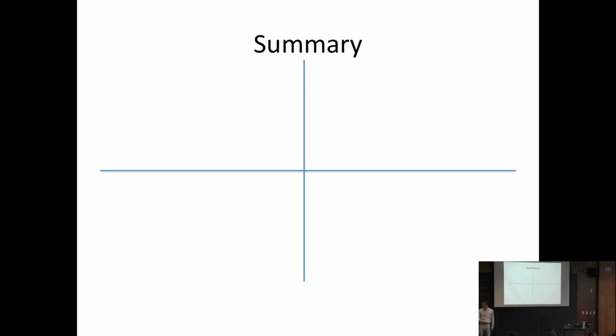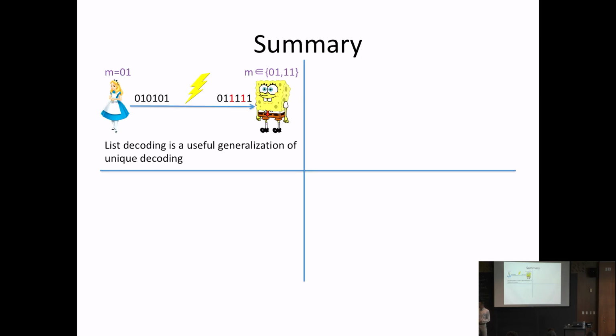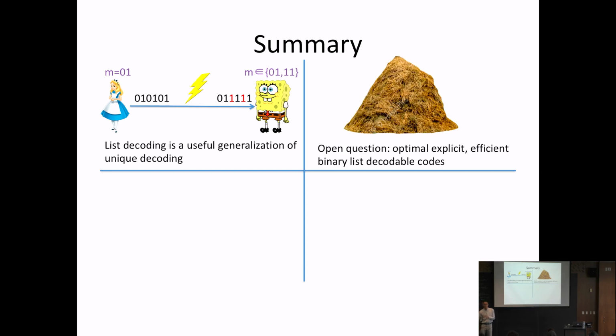Okay. So to summarize, we started by defining list decoding as a useful generalization of unique decoding. List decoding tolerates twice as many errors, and it has a lot of useful applications. Then we talked about this open question of constructing explicit, efficient, capacity-achieving list decodable codes, so de-randomizing the capacity theorem construction.